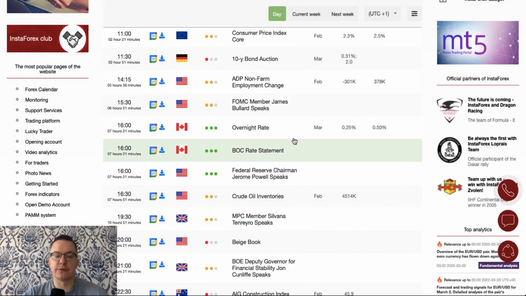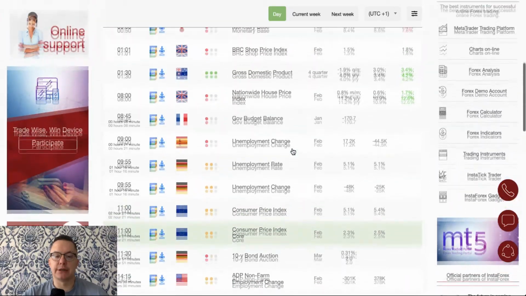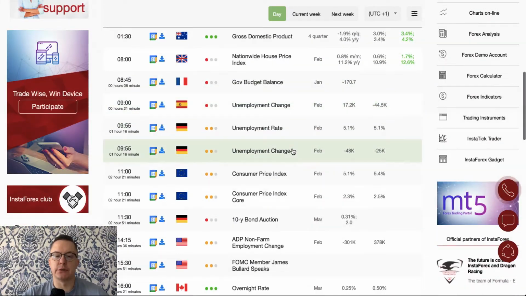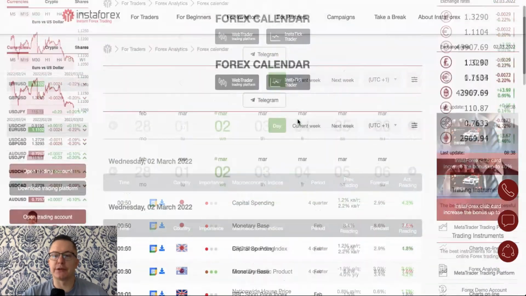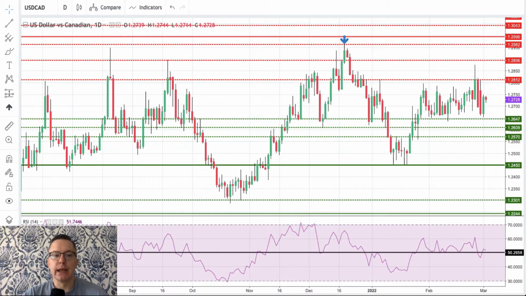I think we should start with the Canadian dollar and then of course with the Australian dollar, because it looks like those two pairs will be heavily traded today. US dollar versus the Canadian dollar daily time frame chart is showing us the pair that has been trapped for one whole month inside of this narrow consolidation.